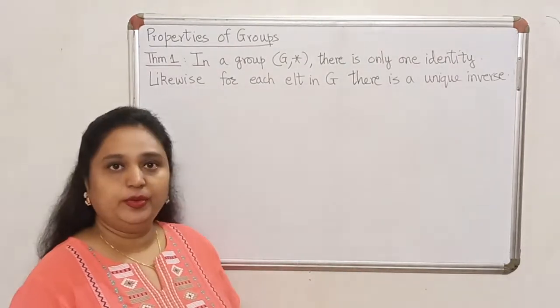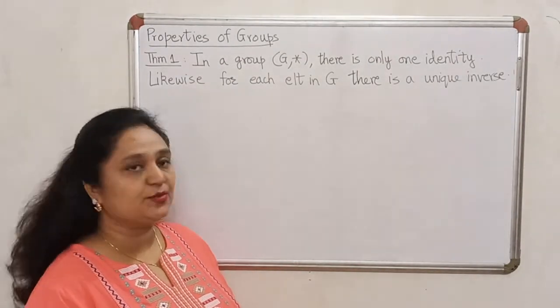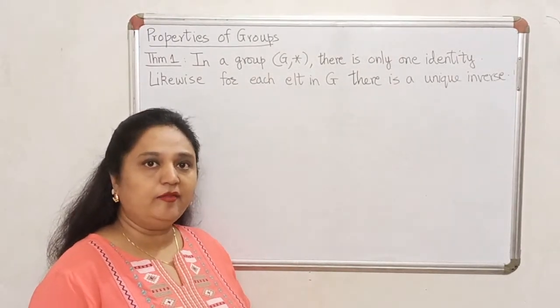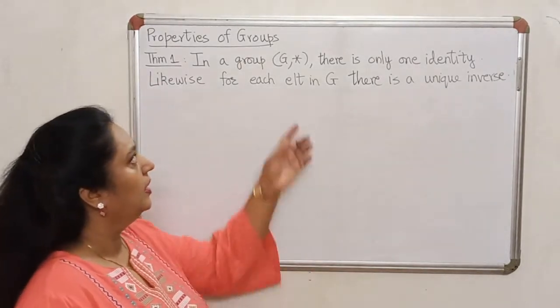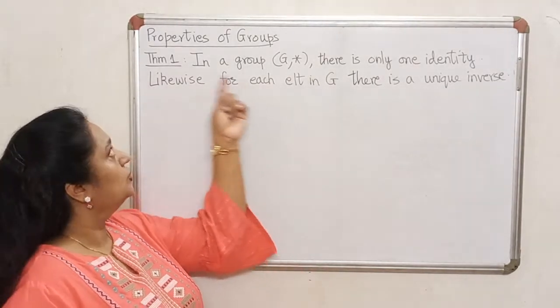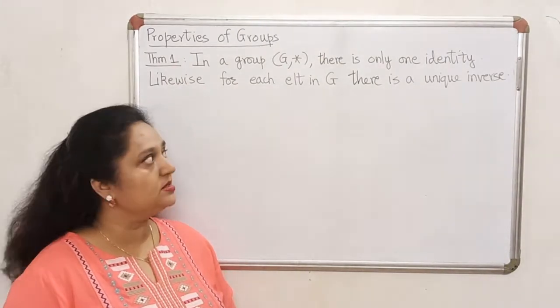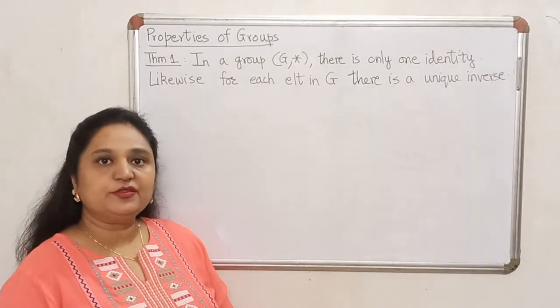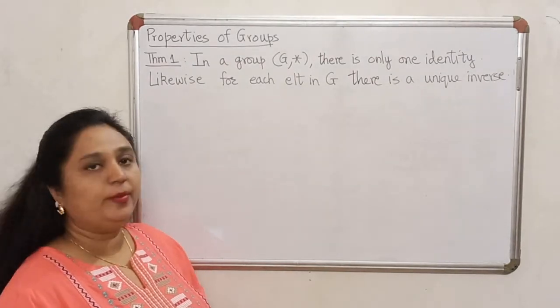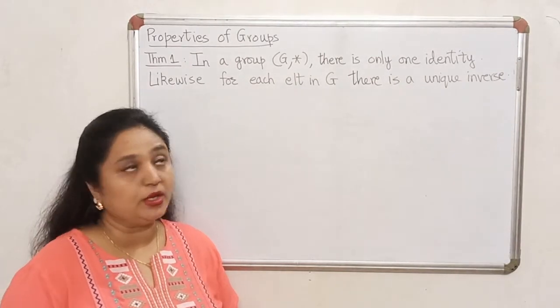Let us prove that in any group identity will always be unique and every element is going to have a unique inverse. So that is Theorem 1. THM in short is theorem. So let us first prove that in a group identity has to be unique.